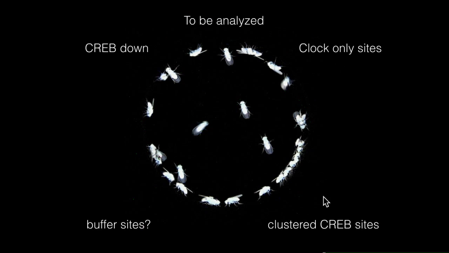We have quite a few clustered CREB sites that aren't near any particular gene. They're not easy to associate with any one. And one possibility is that these are buffer sites of some sort, that their purpose is to perhaps acquire and pull CREB out of the nucleus to lower the effective concentration to perhaps increase specificity elsewhere. And these are things that we're planning on testing, the buffer sites perhaps by deleting those regions and seeing if this increases CREB binding elsewhere.